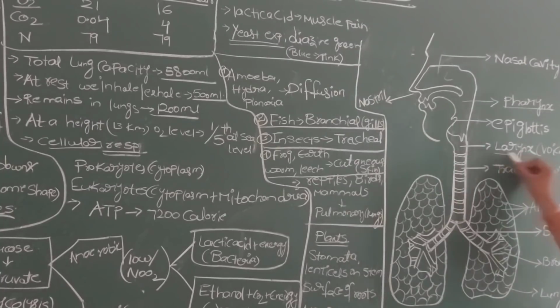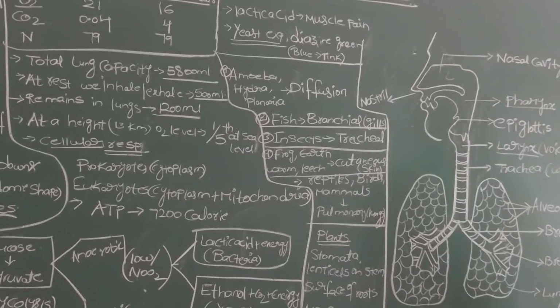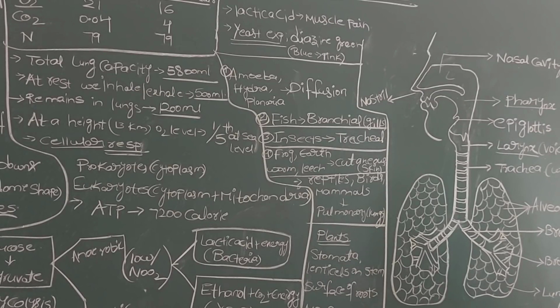The next one is the larynx. Here the epiglottis is one of the important structures that helps control the movement of food and air into their respective passages. The epiglottis is a flap-like structure. Once we are eating food, it closes the windpipe and larynx so that the food does not enter into the larynx and windpipe.